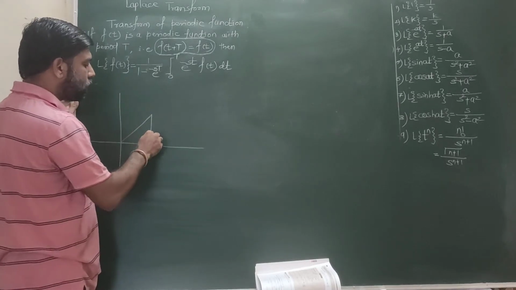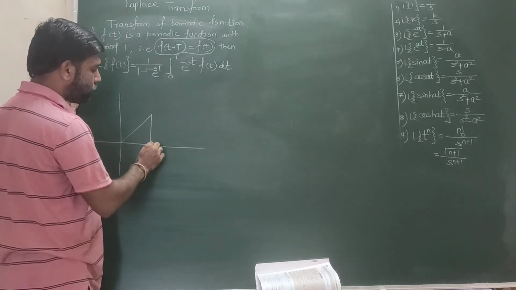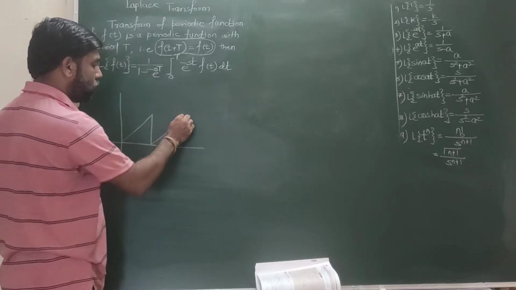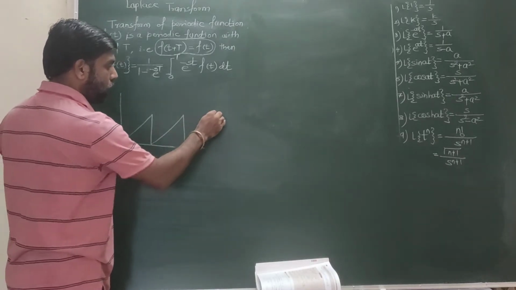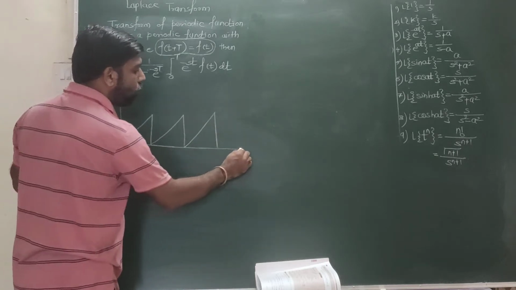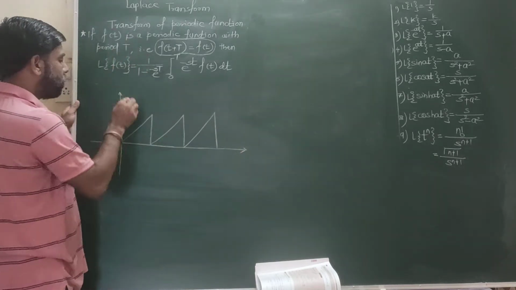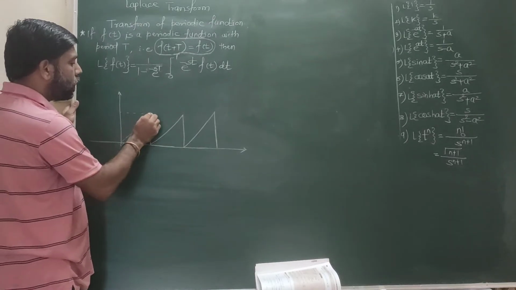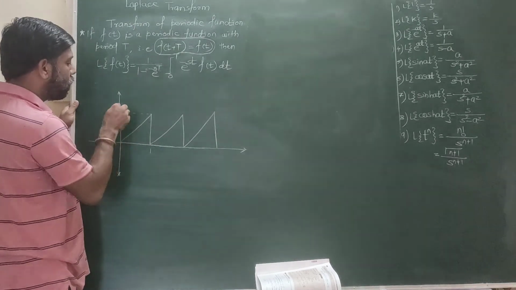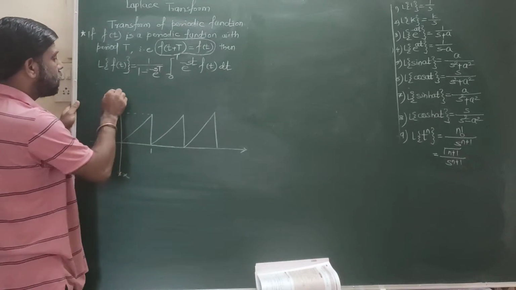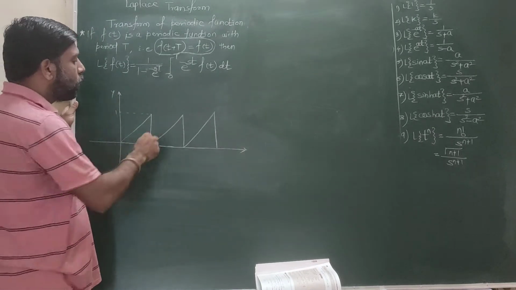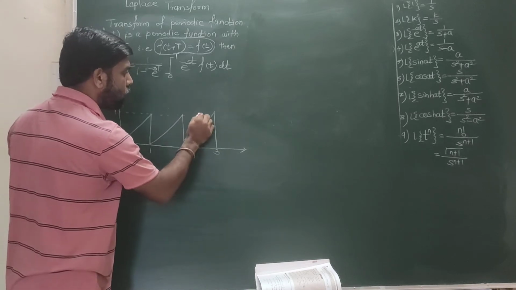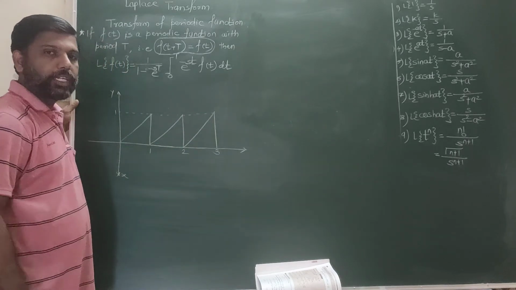Suppose I consider this is a graph. Now, how do we call this nature a periodic nature? Now see here, suppose this value is 1, coordinates for x, y. Now this is a periodic nature.